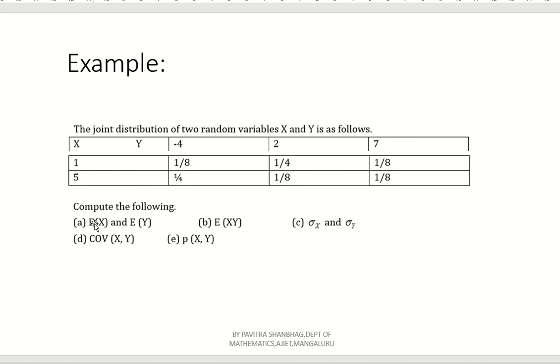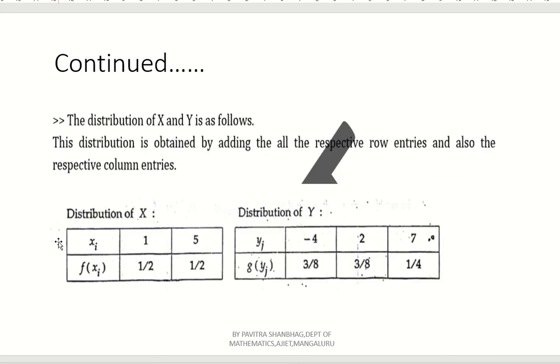Now what is meant by E of X, or expectation of X? That is nothing but summation X into Fx. Similarly, what is E of Y? That is summation Y into Gy. What are Fx and Gy here? See here, first you have to construct a table for the marginal distribution. See, the distribution of capital X and capital Y is as follows.